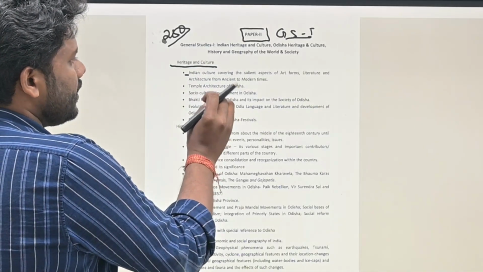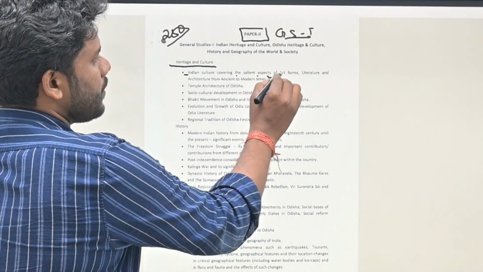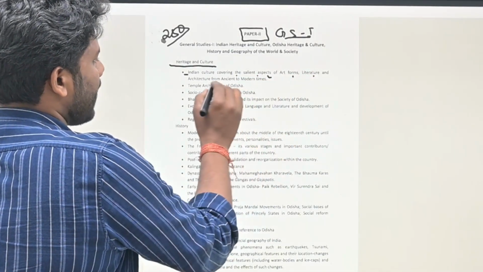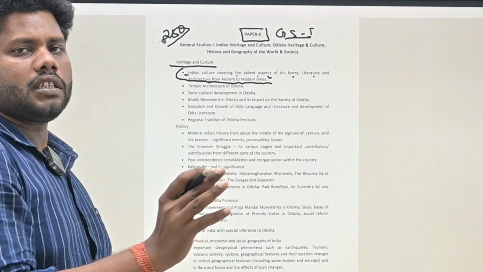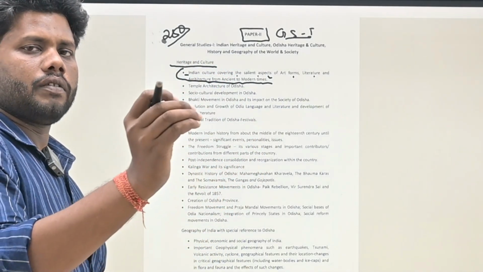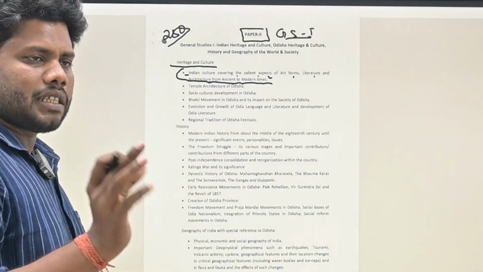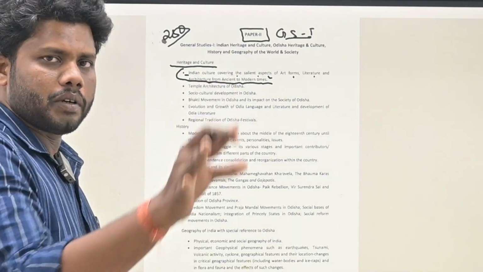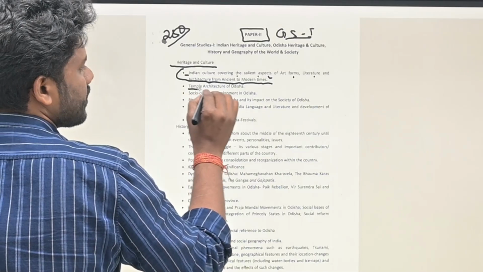The first point says Indian culture covering the salient aspects of art forms, literature, architecture of ancient to modern India. That means it is covering the entire art and culture of India, from ancient to modern. They are saying that yes, we will be covering the entire India. The next part is temple architecture of Odisha.